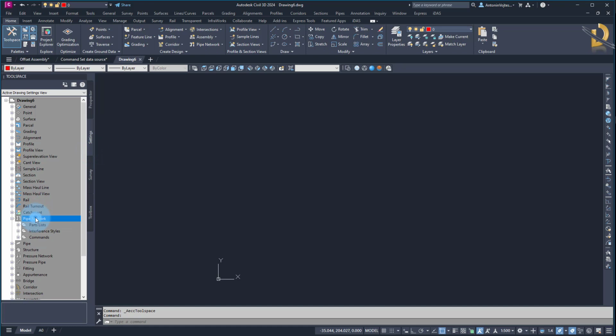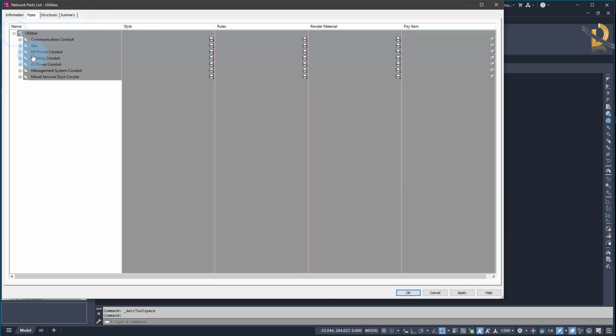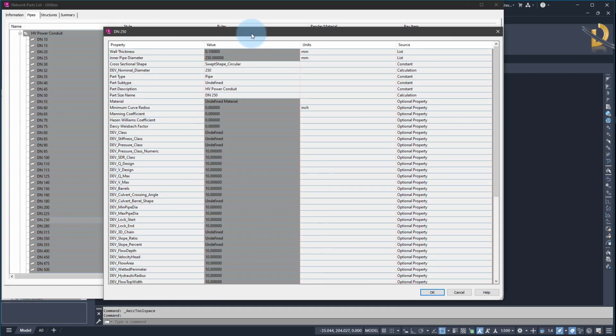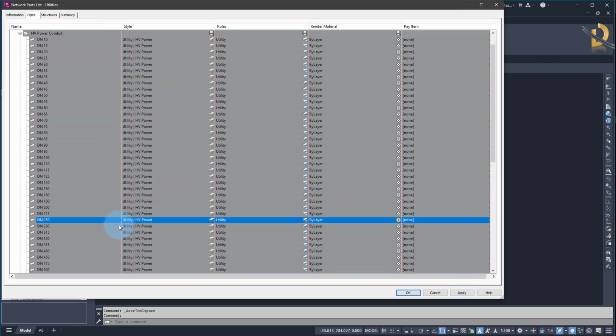Settings, then I go to pipe networks, part list, and there's a utilities part list. I go to edit, and we got a request from the client that the wall thickness should be very small. Currently it's set to 0.1, and the reason for that is that if you have utilities, you often know the outer diameter, but you don't know the inner diameter and wall thickness. So if the wall thickness is very small, the inner diameter is equal to the outer diameter. So it's much easier to recreate those utilities networks. Let me cancel. So that's another improvement.